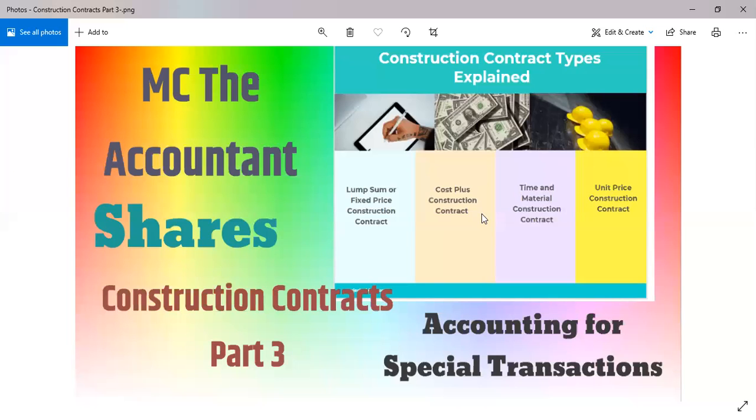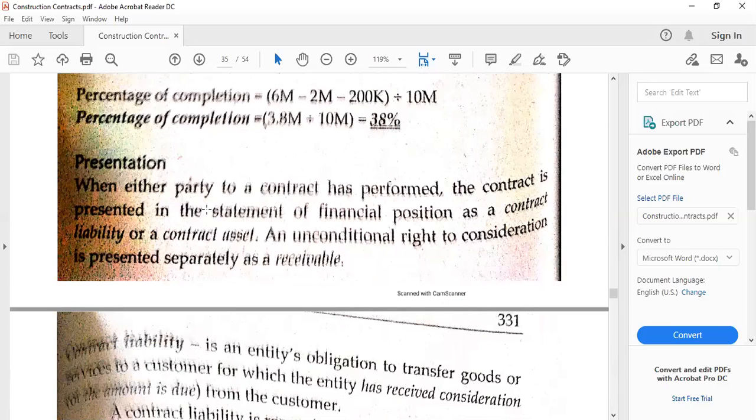Good day, everyone. This is the third part of the discussions involving construction contracts and accounting for special transactions. That's the course. Now, let's proceed to presentation. So we are going to make this as concise as possible.